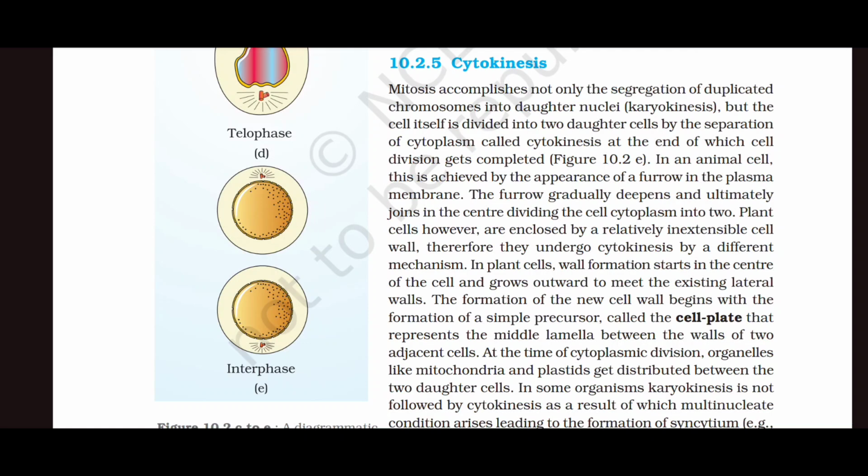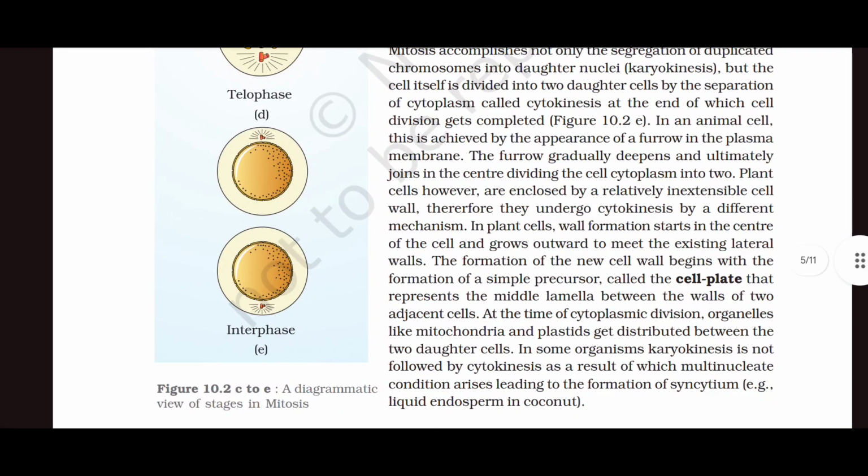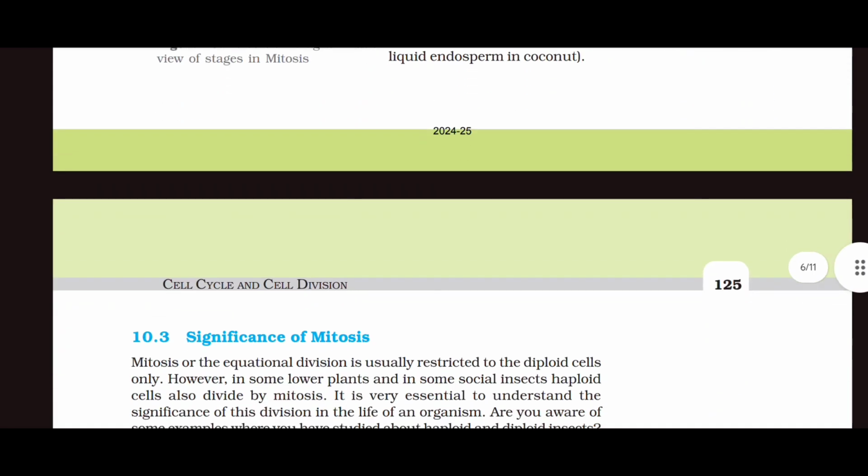At the time of the cytoplasmic division, organelles like mitochondria and plastids get distributed between the two daughter cells. In some organisms, karyokinesis is not followed by cytokinesis, as a result of which a multinucleate condition arises, leading to the formation of syncytium. Example: liquid endosperm in coconut.